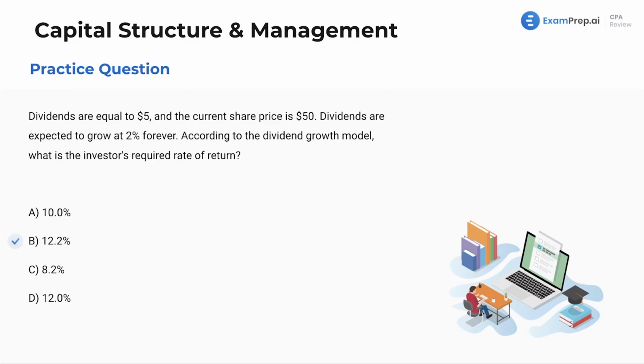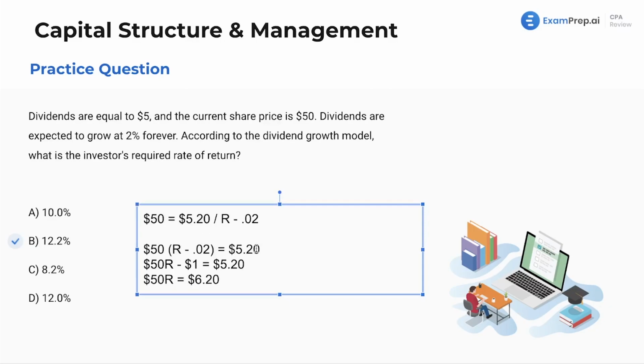Again, keep in mind, r equals 12.4%. That's what I got. The best way to not get tripped up by a rounding error is to not do any rounding until the very end. Leave your numbers in your formulas as lengthy as possible with all the decimal points, and then at the very end round it. That's your best clear-cut way to not lose points from a rounding error. But again, some questions will have you choose the closest answer, and that's something to practice, right? Because you wouldn't know that if you just read the textbook all day or listened to lectures all day. So practice, see what these questions have in store for you.